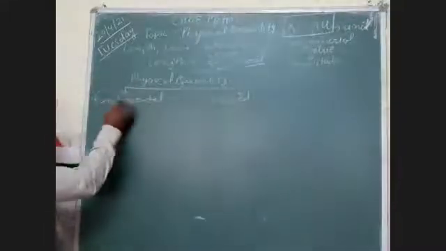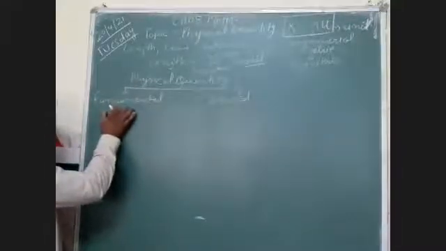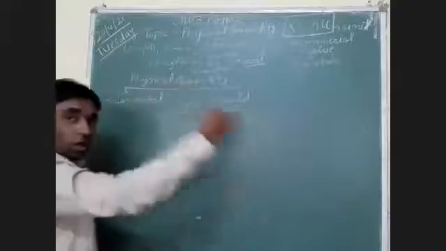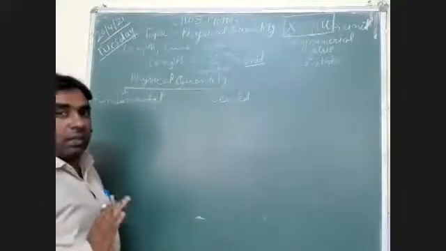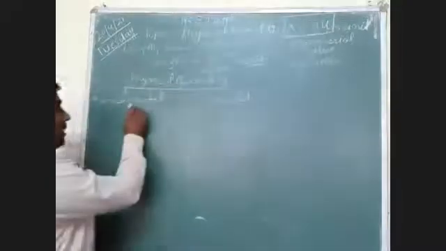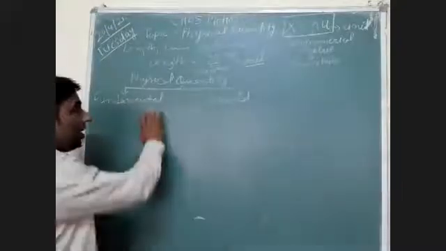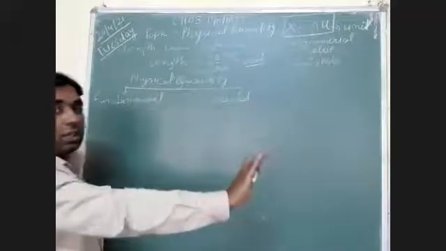What are fundamental quantities? Fundamental means basic. Basic quantities are those quantities which do not depend on other quantities. They are independent and will not depend on any other quantity.